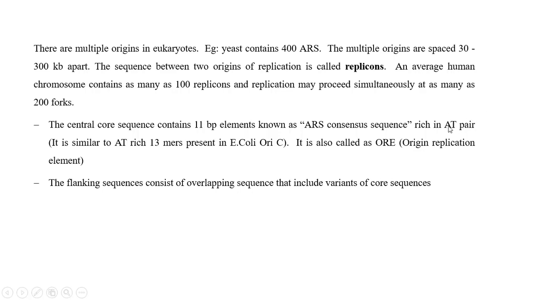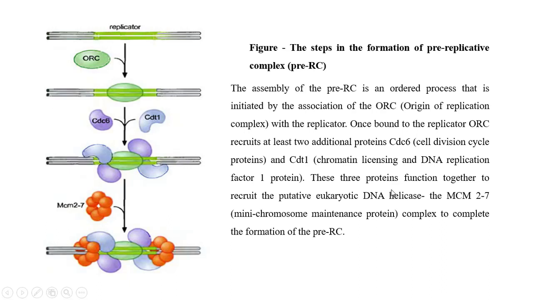So the 2 hydrogen bonds are easily cleaved by helicase activity. Hence the origin of replication has a larger number of AT pairs. The flanking sequence consists of overlapping elements that include variants of the core sequences, which can differ in each origin of replication.